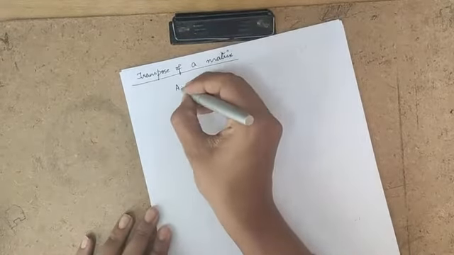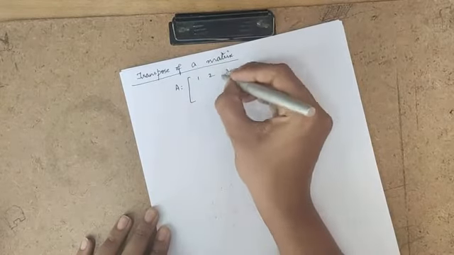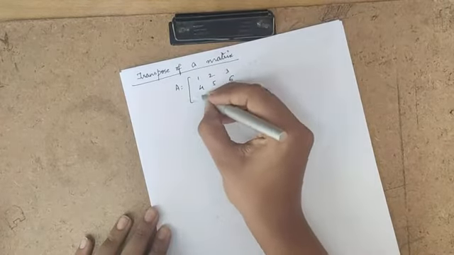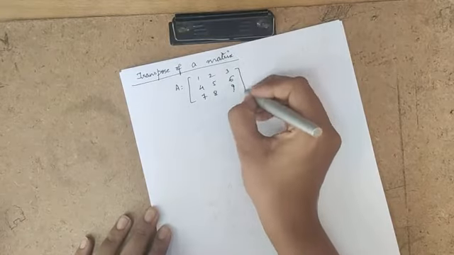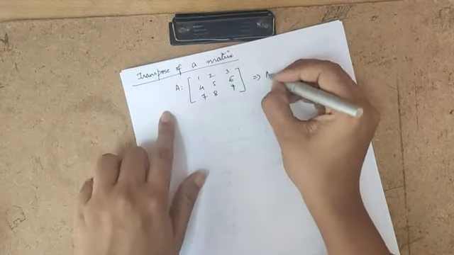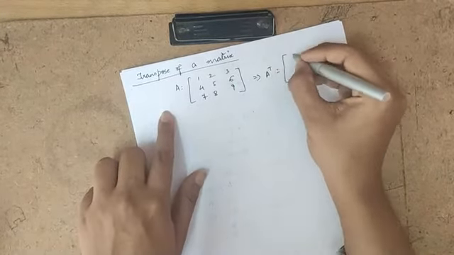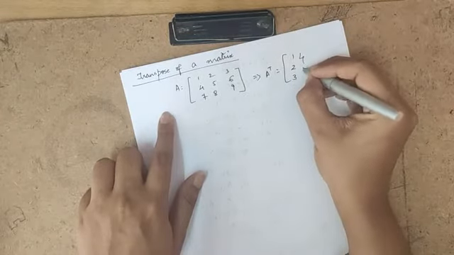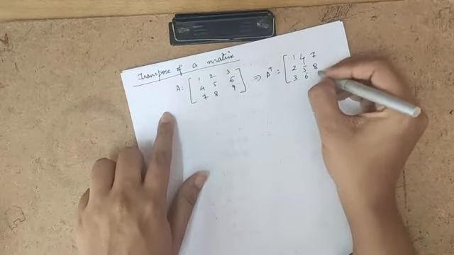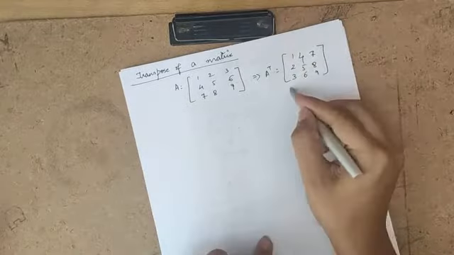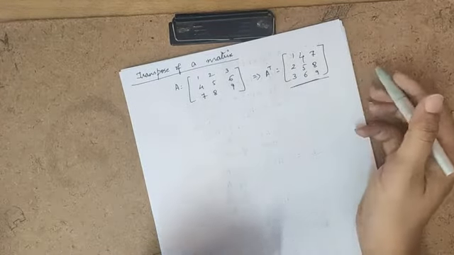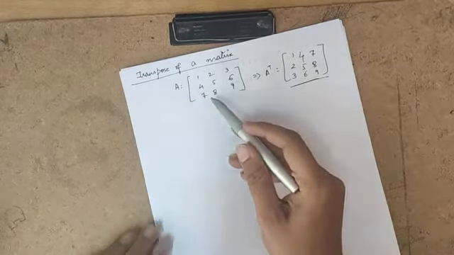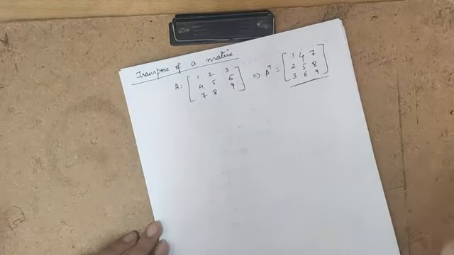If I have a matrix A like this, then transpose of A will be this. This is my transpose of A. That means in order to find the transpose of a matrix, you just interchange rows and columns.